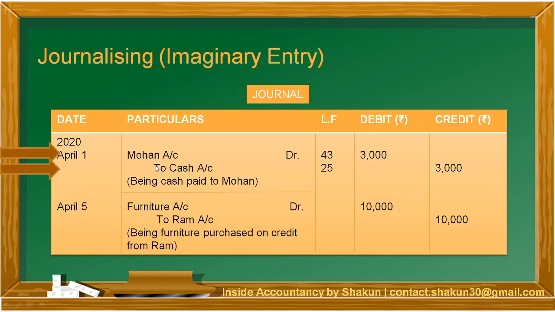If you notice this particular account, Mohan account, its amount has been written in the debit column in a straight line. Why? Because Mohan was to be debited with 3000, so his amount is written in the debit side. Now look at cash. Cash was the account to be credited, but next to cash we don't write CR. That's not a part of the format.